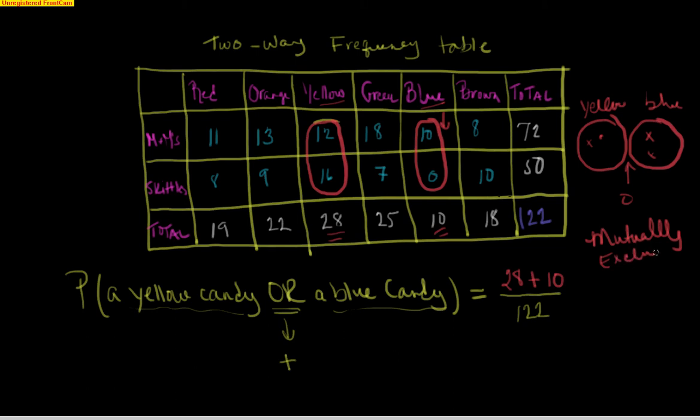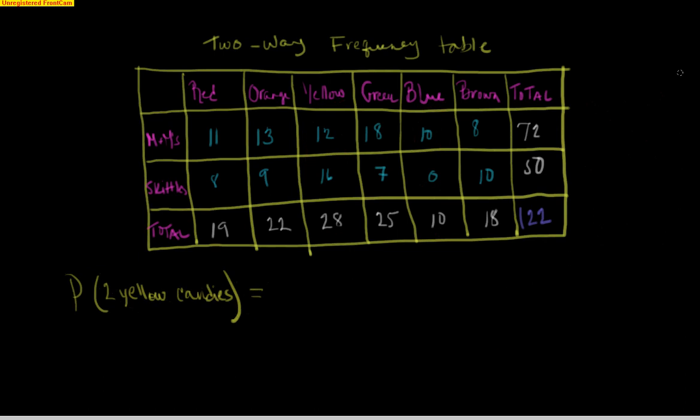Mutually exclusive. It's just the probability of the first plus the probability of the second, which equals, again, you can do this on your calculator, 38 over 122. And if you do that on your calculator, you are going to get 0.311. So you have about a 31% chance of getting either a yellow candy or a blue candy if you are reaching into all the candies. Okay, let's try another one. Okay, here's where things start getting a little more interesting.